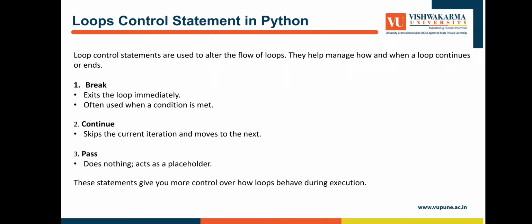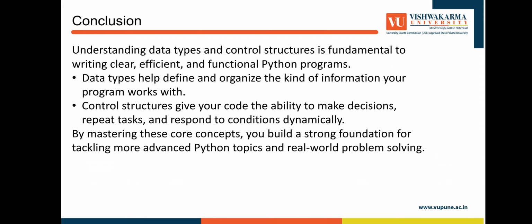Loop control statements in Python. Loop control statements are used to alter the flow of loops. They help manage how and when a loop continues or ends. First, break: exits the loop immediately, often used when a condition is met. Continue: skips the current iteration and moves to the next. Pass: does nothing, acts as a placeholder. These statements give you more control over how loops behave during execution.